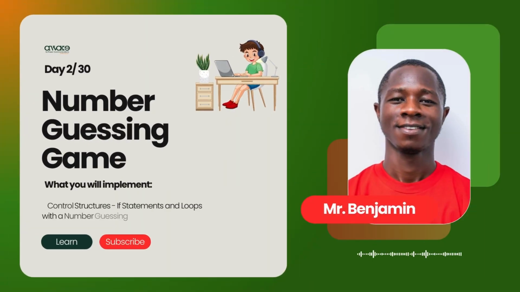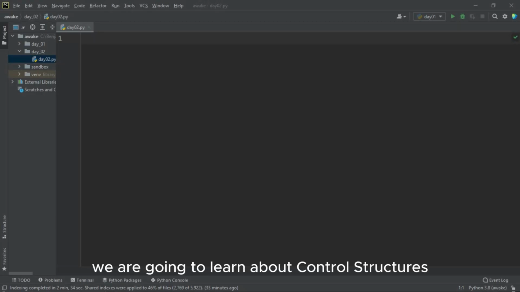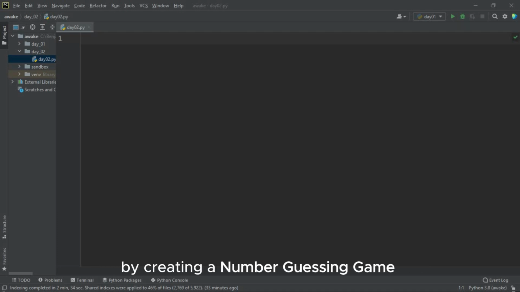Hello, welcome to day 2 of the 30 Days Python Programming Challenge. So today we are going to learn about control structures by creating a number guessing game.